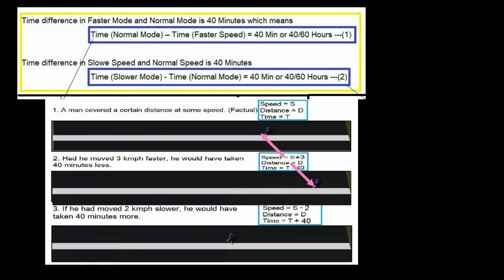Hence the difference, time at normal speed minus time at faster speed, will be 40 minutes, which is 40 by 60 hours if we convert into hours. And in the other case, the difference between the slower speed and the normal speed will again be 40 minutes. This is just coincidental as given in the question, it can be anything. So 40 by 60 hours.